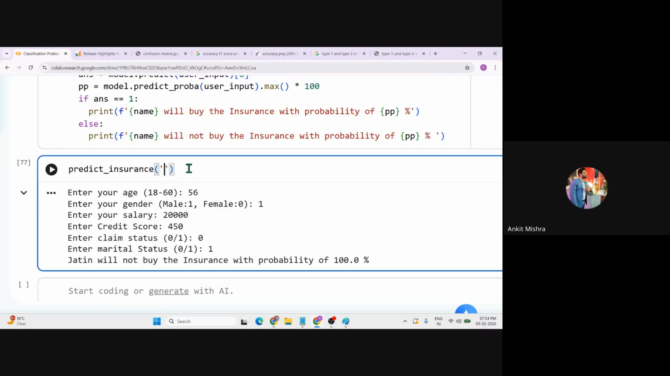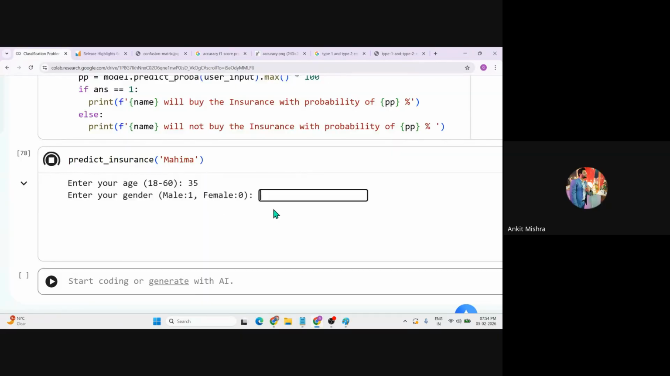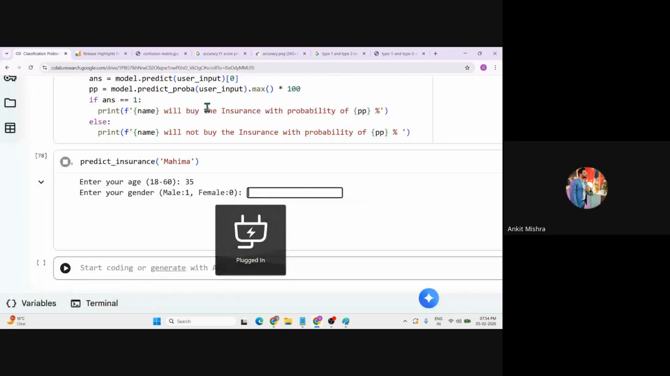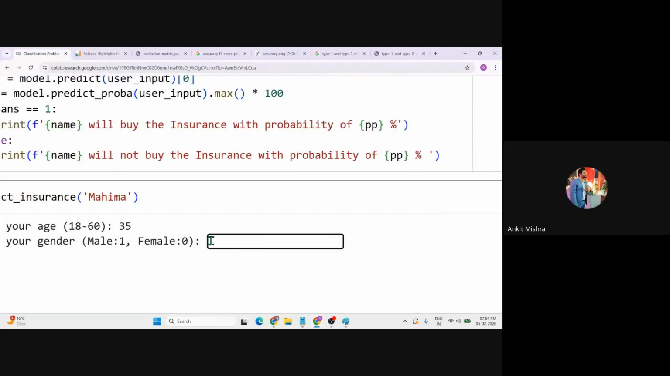Now let's change Jatin to Mahima, who is a female customer. If anyone wants to try some dummy data, simply send the message inside the message box and I'll copy that message and try it here. I have already shared the screen, so they can create a copy. Let me show you how: go to the File option, click on Save a copy in Drive, run your own code, and try it with all these dummy values.